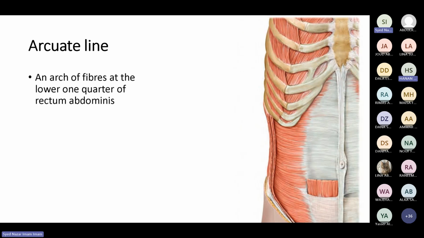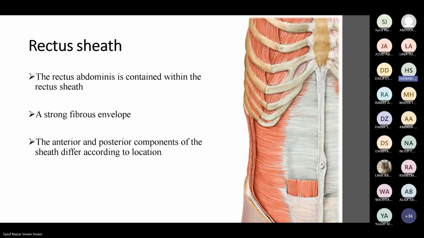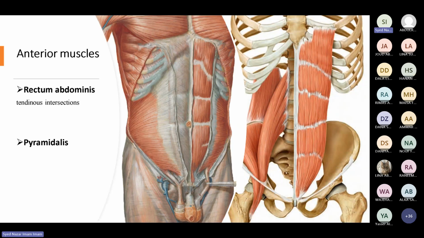Doctor, one more question. How many tendinous intersections do we normally have? You're talking about this midline, right? No, the slide before that, the tendinous intersections. Okay, this differs. Some have one, two, three, four, some have three.